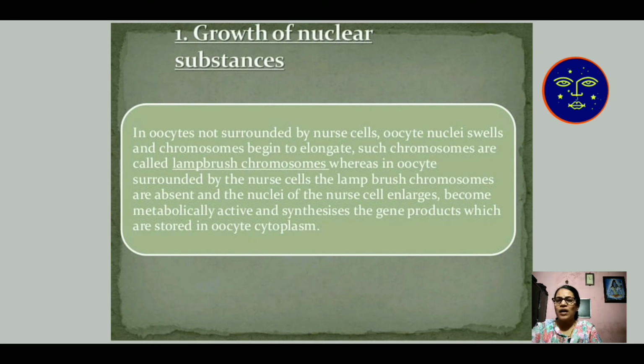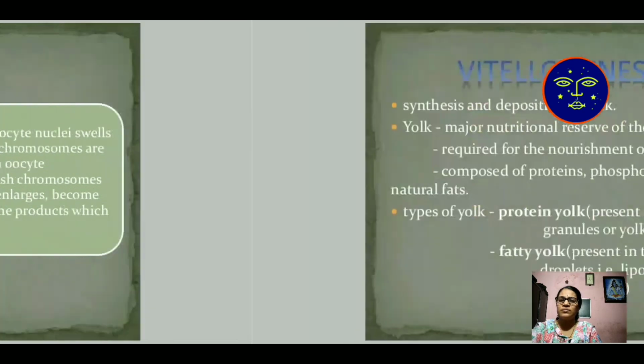Such chromosomes are called lampbrush chromosomes. Whereas in oocytes surrounded by nurse cells, which nourish the other cells, lampbrush chromosomes are absent, and the nuclei of the nurse cells enlarge, become metabolically active and synthesize gene products which are stored in the oocyte cytoplasm.